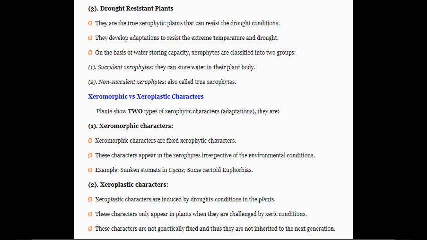Now the xeromorphic versus the xeroplastic characters. Plants show two types of xerophytic characters or adaptations. What are they? The xeromorphic and xeroplastic. So what are the xeromorphic? Xeromorphic characters are fixed xerophytic characters. These characters appear in the xerophytes irrespective of environmental condition. The example is sunken stomata in cycas.